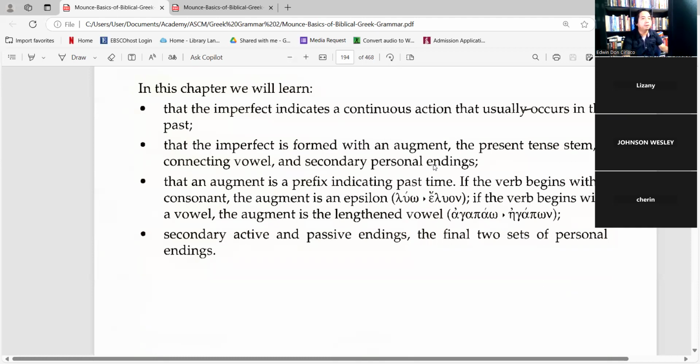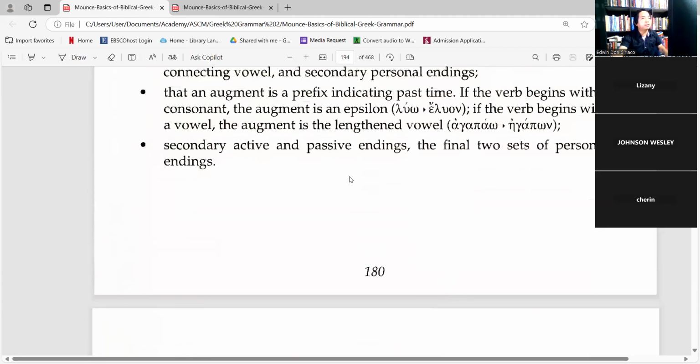Notice the examples provided. Luo, and then the augment is the epsilon. It becomes eluon. And agapao, as an example, the augment in the imperfect is eta. So it becomes egapao.